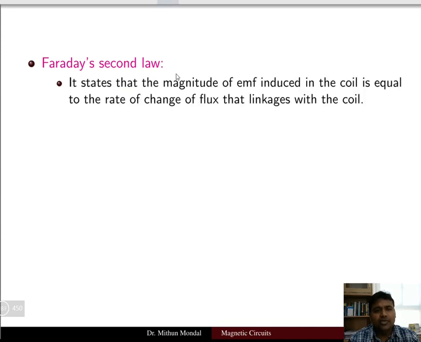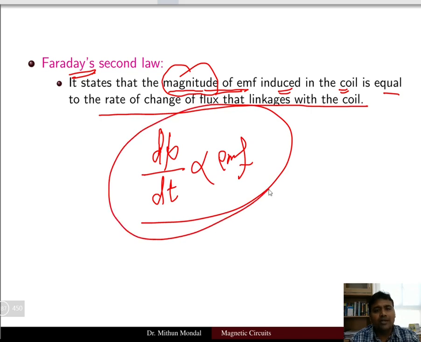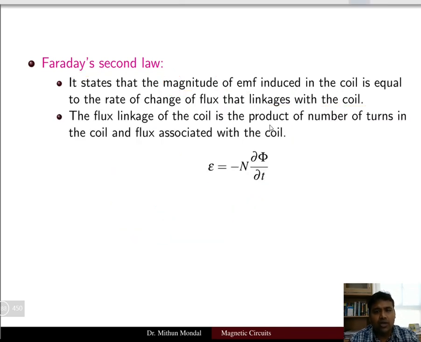Now what is Faraday's second law? Let us see. In the first law you have seen that the EMF is produced. Now Faraday's second law is dealing with the magnitude of the EMF, and the EMF is induced in the coil. So what about its magnitude? That will be described by Faraday's second law. It is equal to the rate of change of the flux that links with the coil. So we have discussed that when there is a d phi by dt term, that is the rate of change of the flux, then an EMF is produced.